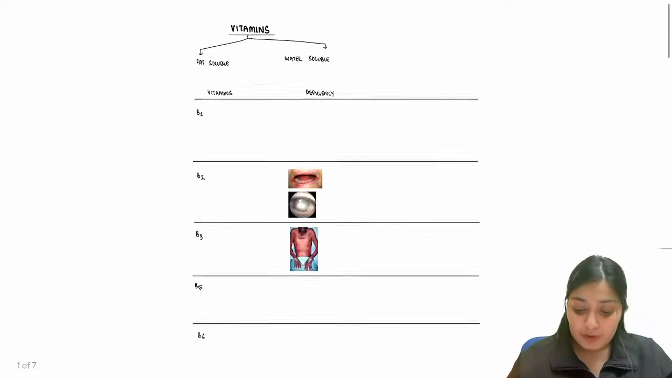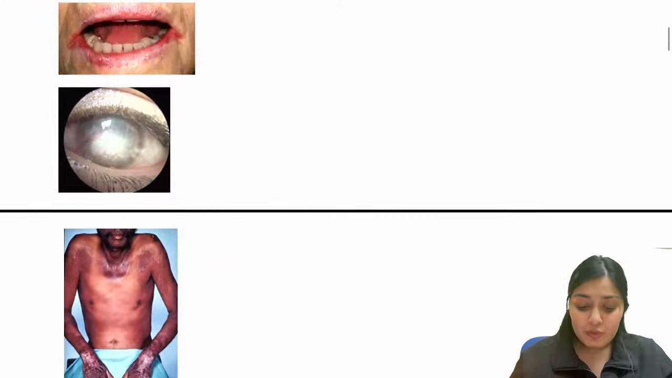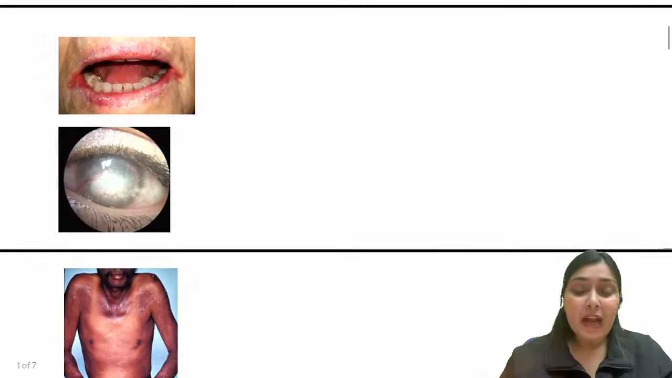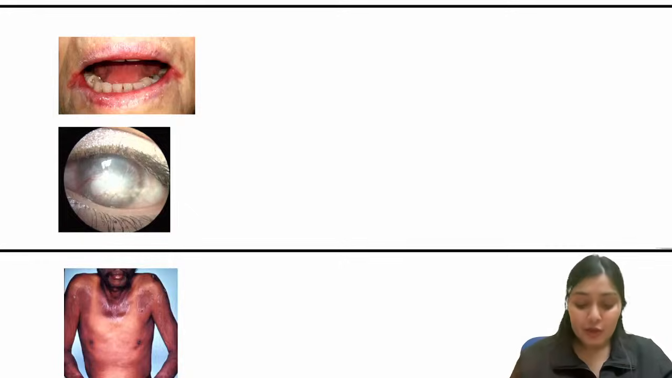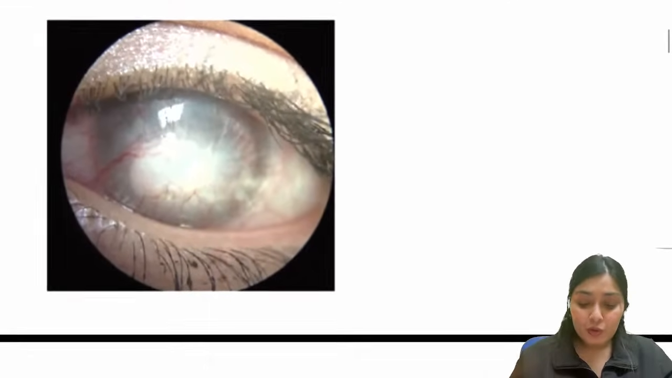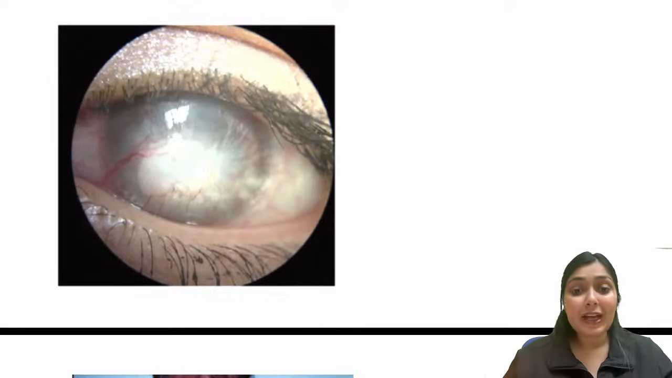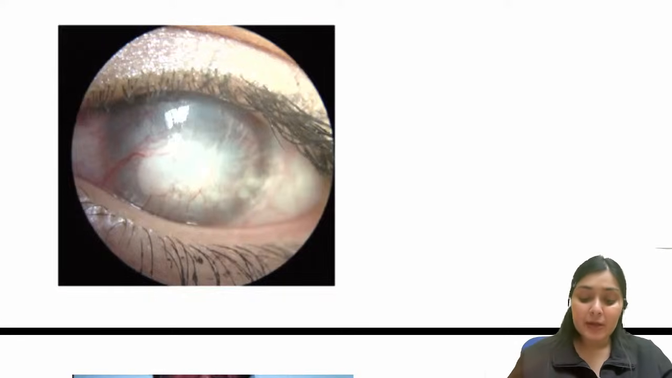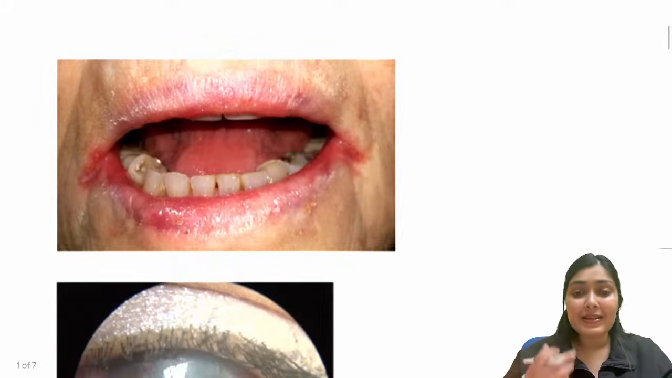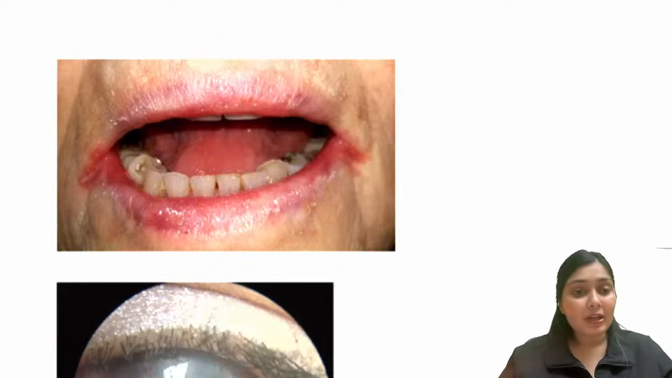So the first image, B2. Remember B2? Riboflavin. I told you ribo means red. So what do you see over here? Can you look over here? There is sprouting of vessels into the cornea. This is neovascularization of the cornea that you see in B2 deficiency, riboflavin deficiency. Apart from that, you see glossitis, cheilitis, right? You can see over here, a magenta colored tongue.